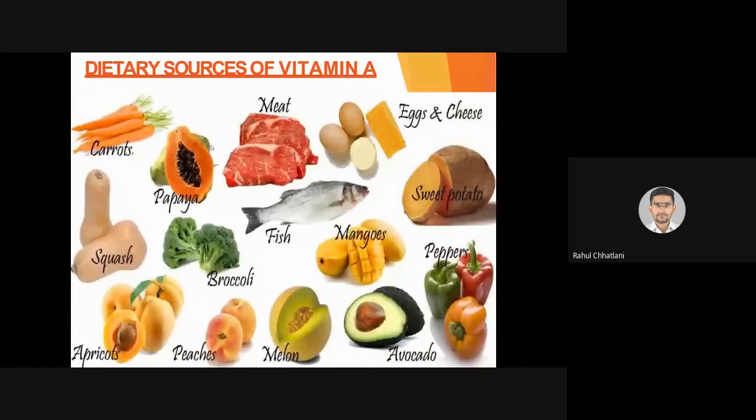So these are the dietary sources. Yes, carrots, papaya, meat, fish, mango, sweet potato, egg and cheese, pepper, avocado, melon, peach, broccoli, squash and apricots. Yes, so these are the main sources. Now here you can see the highest amount of vitamin A will be present. Most of the vitamins will be present in fish.